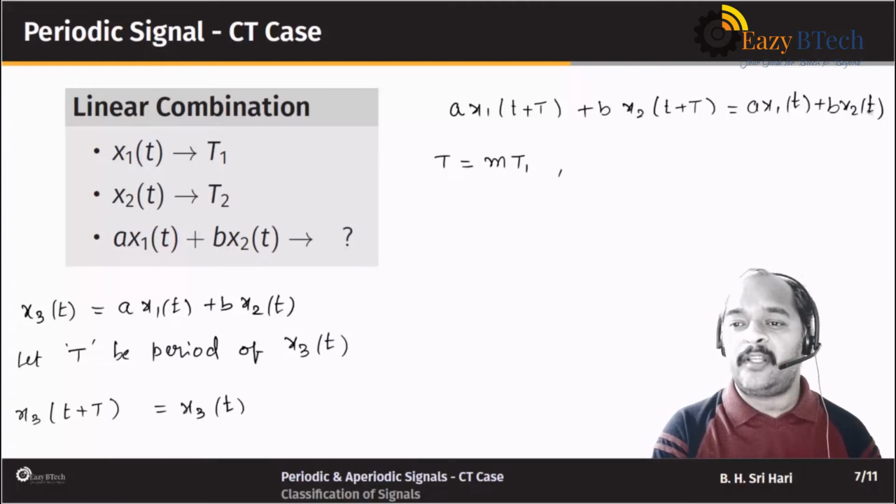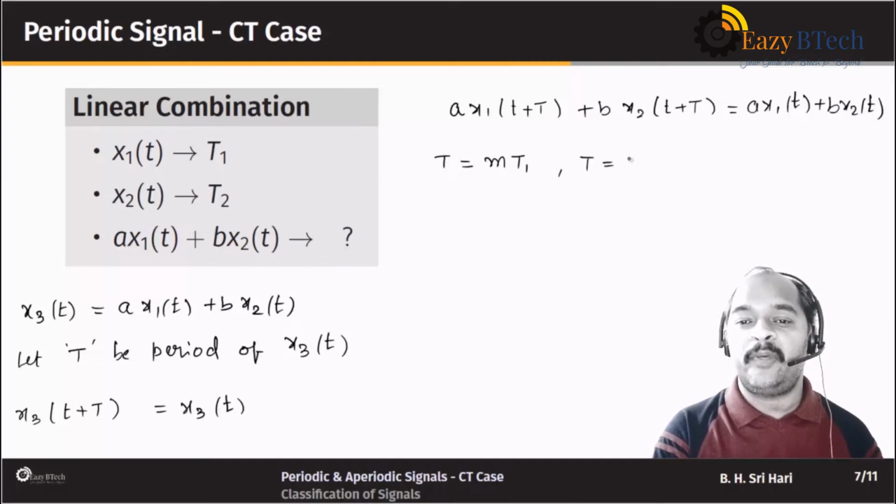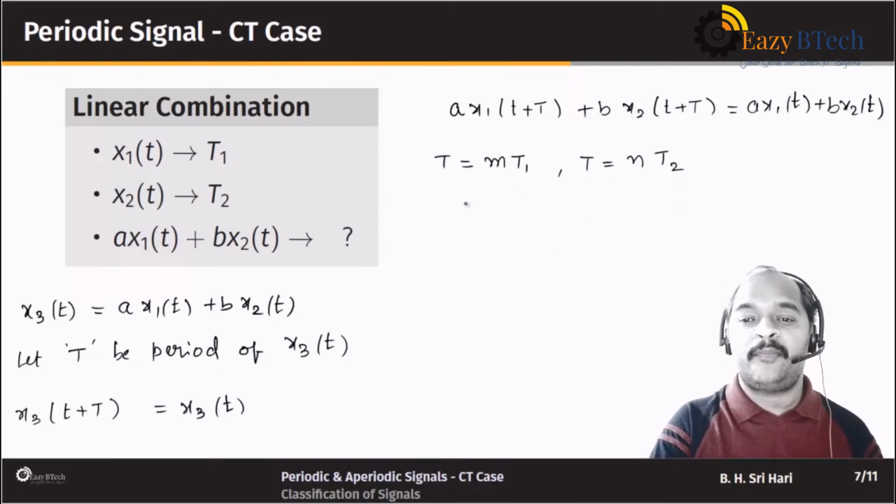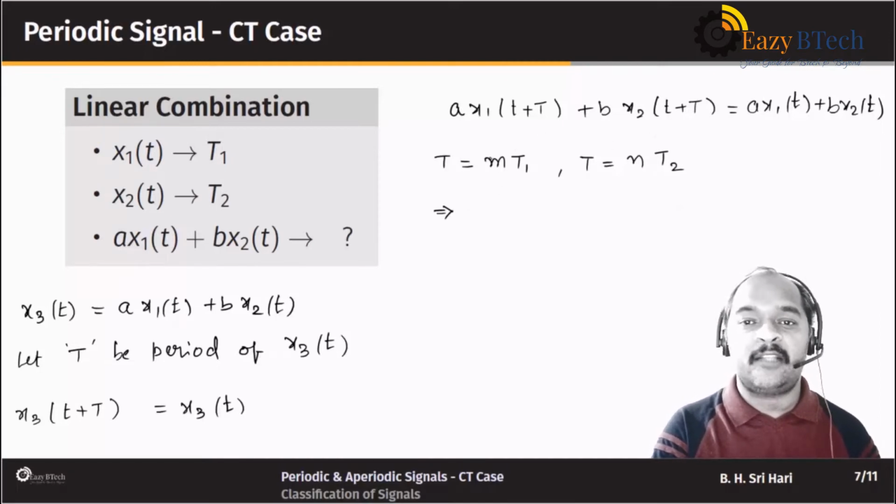We want x2 of t back. So definitely if you want x2 of t back, this capital T should be what? An integer multiple of T2. So that implies capital T should be equal to an integer multiple of T2. So from this, what is that you observe? Note that the integers can be different, and hence I took m and n respectively.